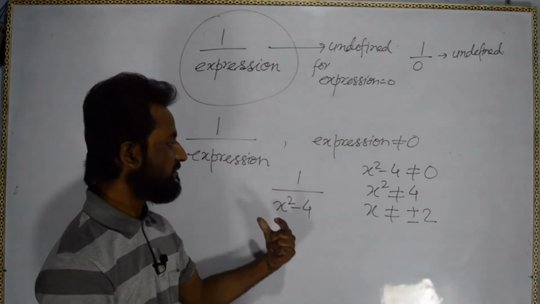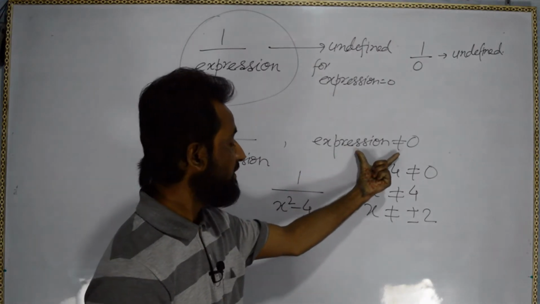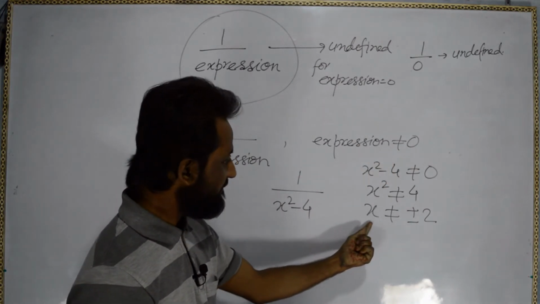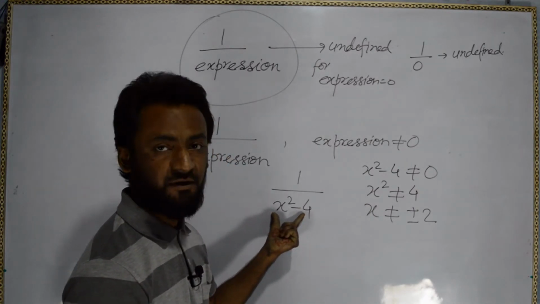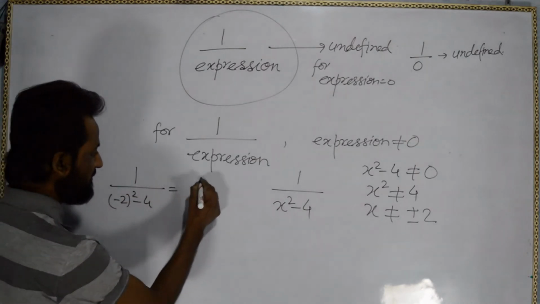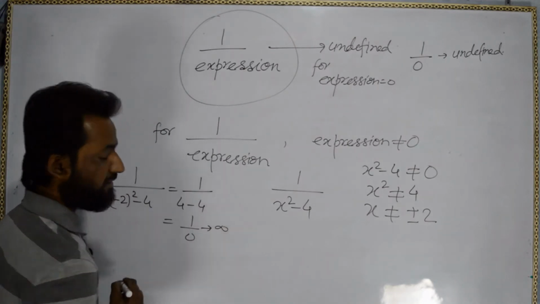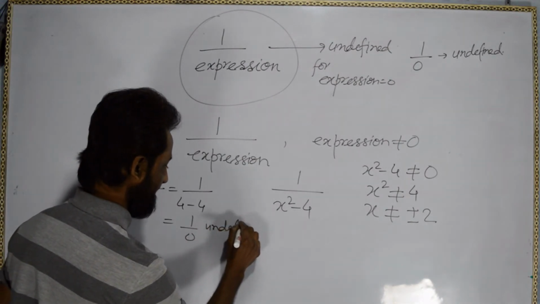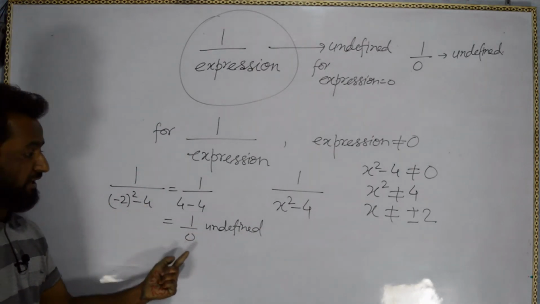So when we find out the domain of this kind of expression or this kind of function, we will put the denominator part should not be equal to 0. Okay, so that means when we put x equal to plus 2 or x equal to minus 2, then it is becoming 1 by 0 form. See here, 1 by minus 2 whole square minus 4 equal to 1 by 4 minus 4 equal to 1 by 0. That is going to be infinity or undefined. In the same way, if we put plus 2, again it will be 4 minus 4, undefined.